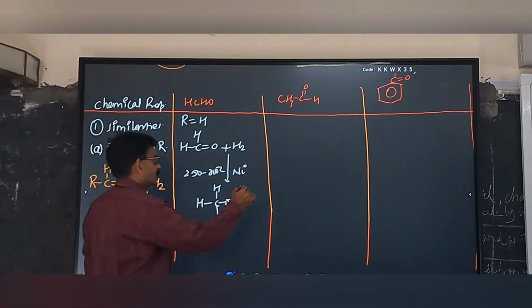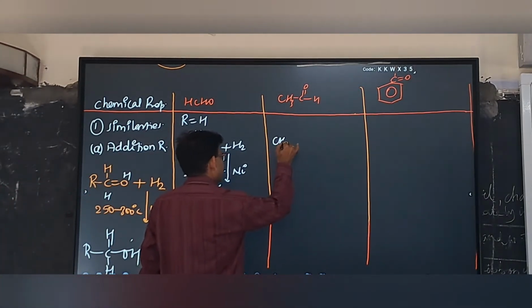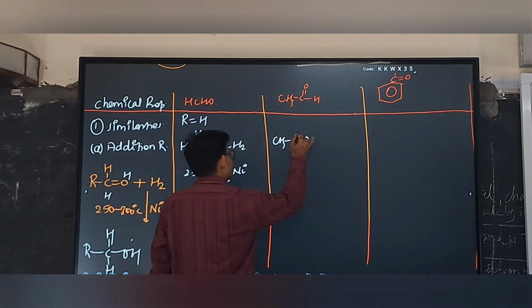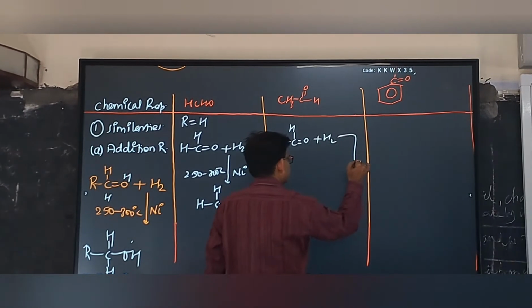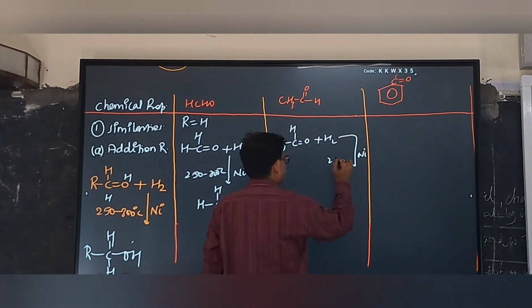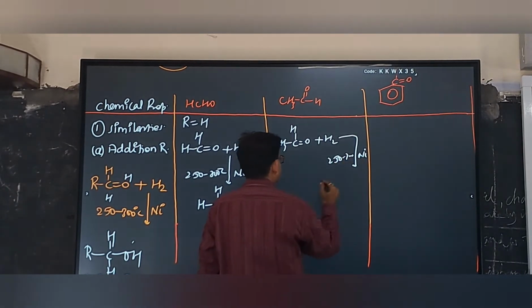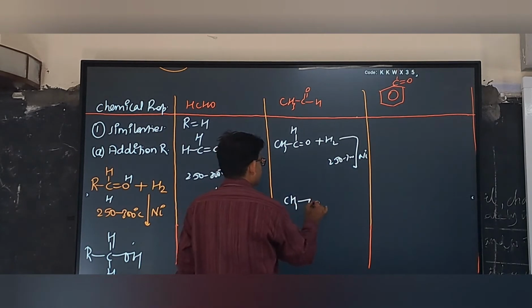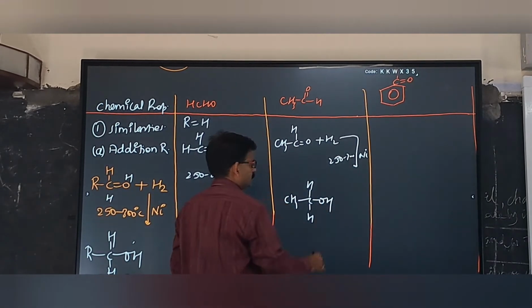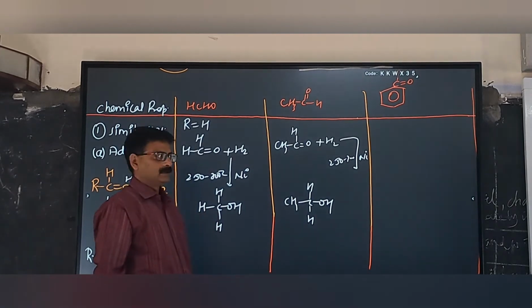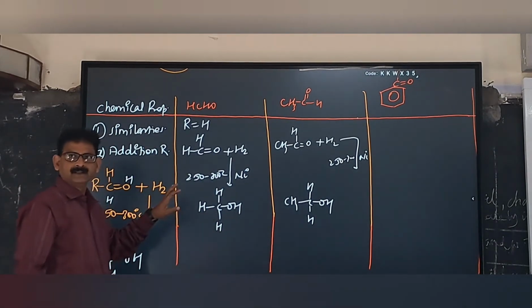In all the reactions, the same mechanism will be followed. If you want to do the reaction of acetaldehyde, this is the aldehyde. Hydrogenation takes place in the presence of nickel catalyst. The temperature will again be the same. Now it will give CH3CH2OH. Ethyl alcohol is formed. Is there any doubt? Any difficulty?